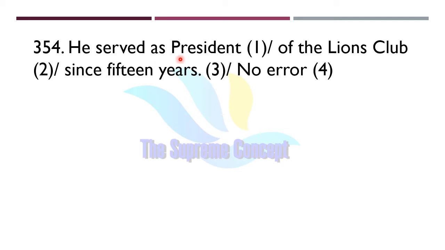He served as president of the Lions Club since 15 years. Now figure out where exactly the error lies in this question. Yes, absolutely correct. So here option number 3 is the correct answer. The error lies in part 3 here. So here, for will replace since.